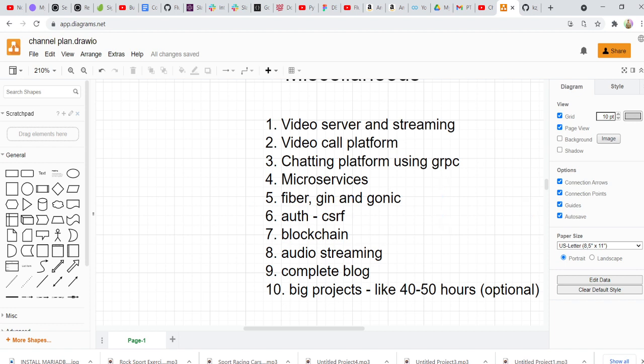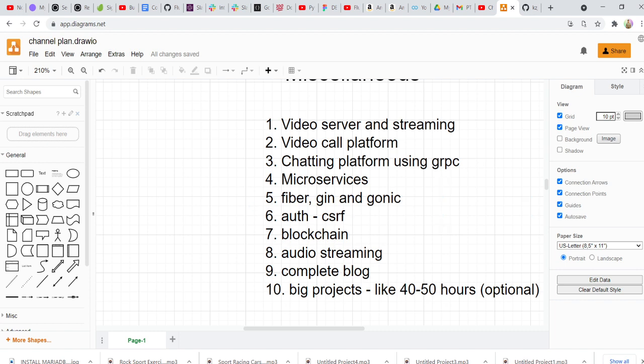And then we'll have our big projects, like 40-50 hours projects, like huge projects, right? This is completely optional. I mean, if you guys want to view these kind of projects, then you can let me know, because they're not going to be easy to create for me, and nor is it going to be easy for you to watch 50 hours courses on YouTube. I'm not sure. I mean, if you want to do that, I'm happy to do that.